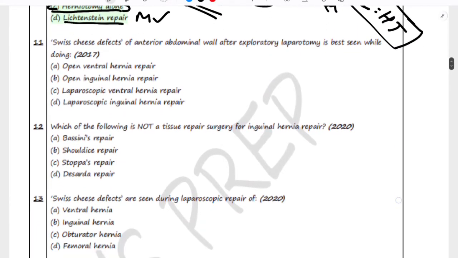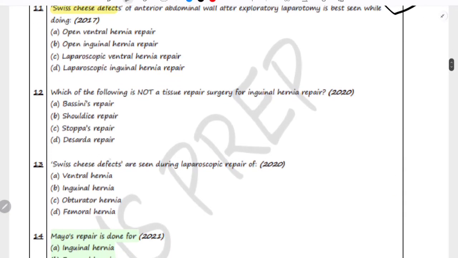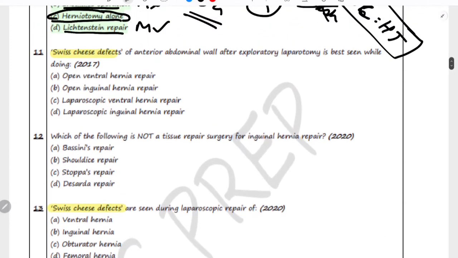Now let's move on to this question. This question has been asked twice. See here, Swiss cheese defect and again Swiss cheese defect. So Swiss cheese defect of anterior abdominal wall after exploratory laparotomy is best seen while doing which type of surgery? So first of all, what is Swiss cheese defect? So Swiss cheese defects are small multiple holes in the anterior abdominal wall which can be seen while repairing a large hernia or complicated ventral hernia.